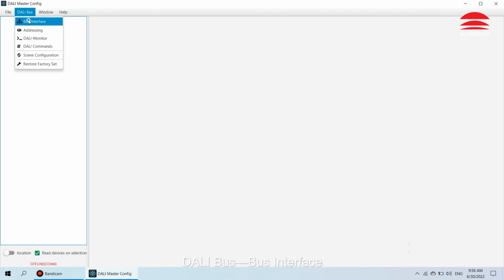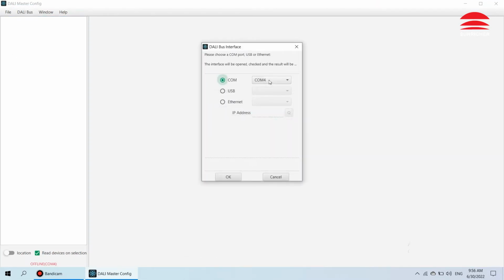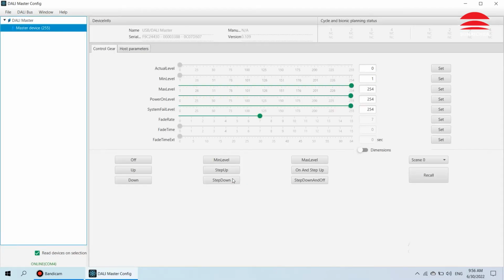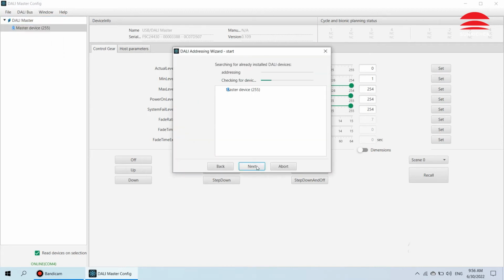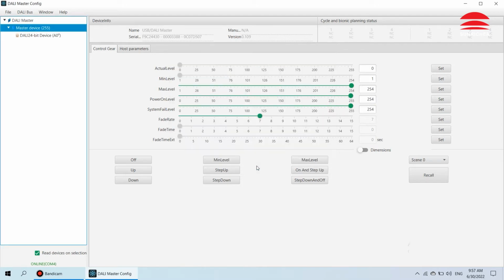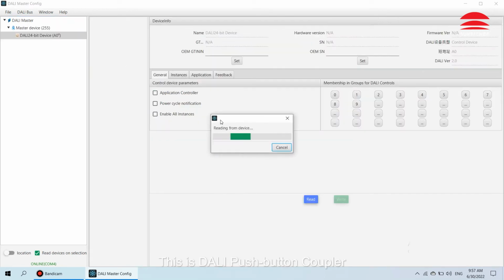DALI bus interface. Addressing. This is the DALI push button coupler.